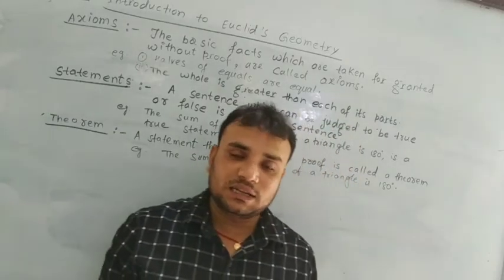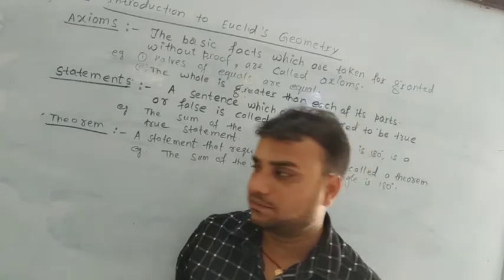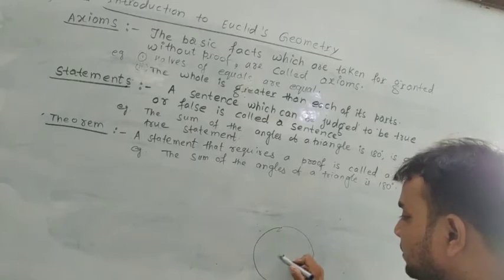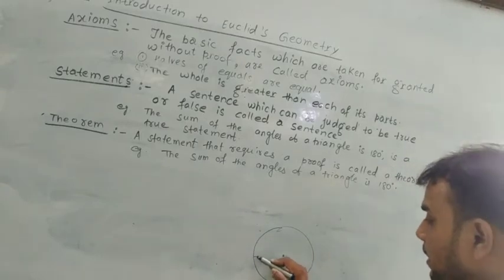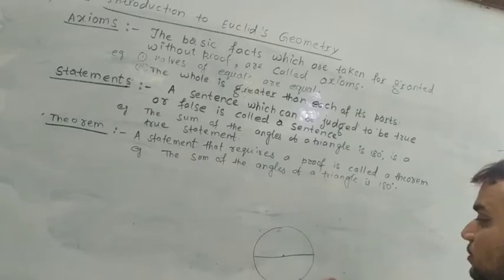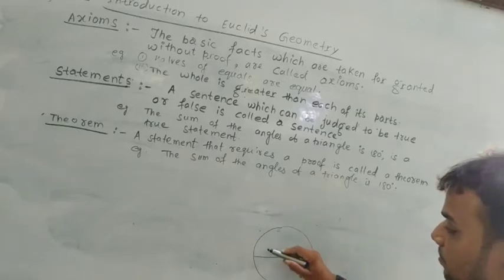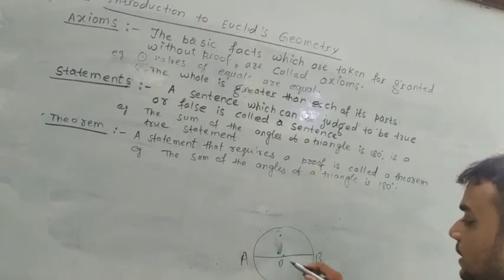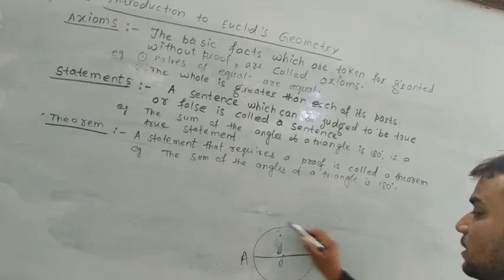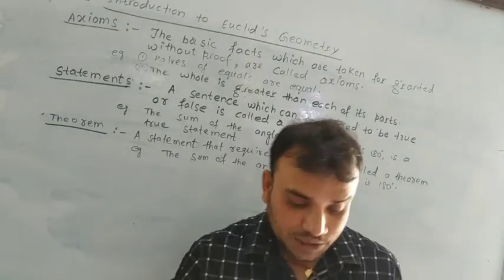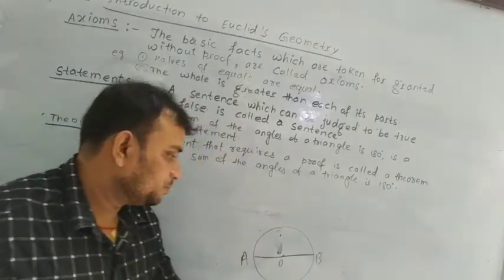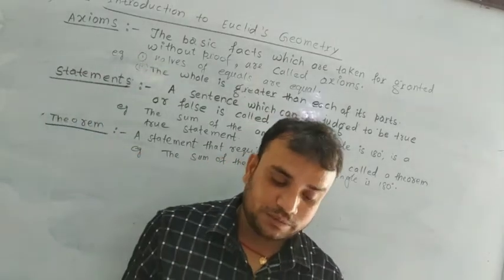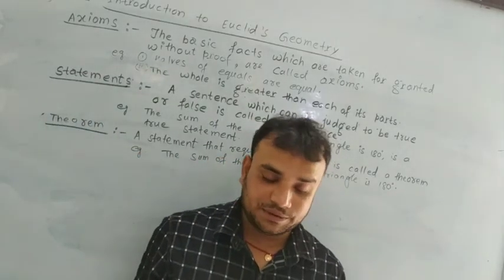Thales proved that a circle is bisected by its diameter. This is the center, and a chord which passes through the center is called a diameter. This is diameter AOB, and this diameter bisects the circle into 2 equal parts. So this was first delivered by Thales. So we say Thales proved that a circle is bisected by its diameter.